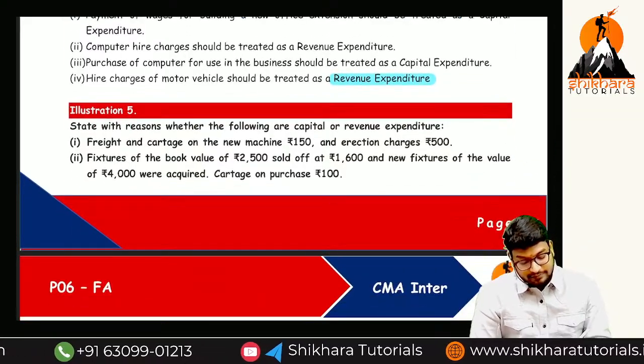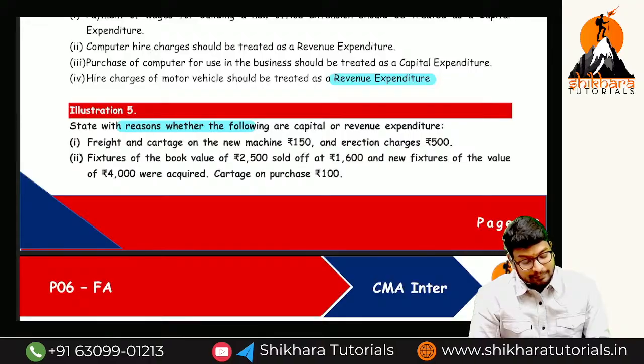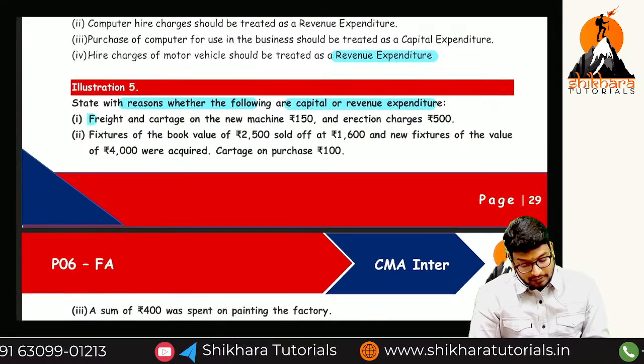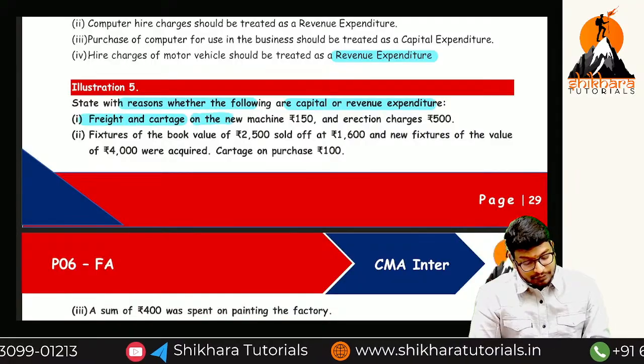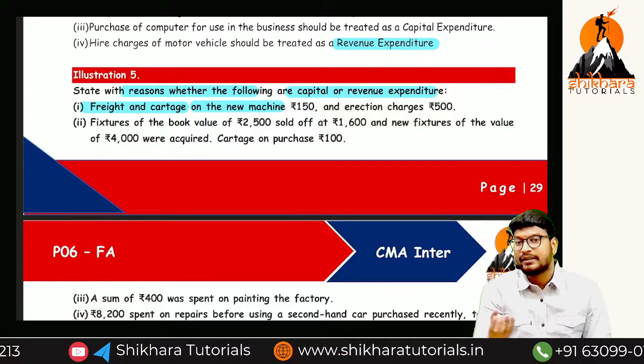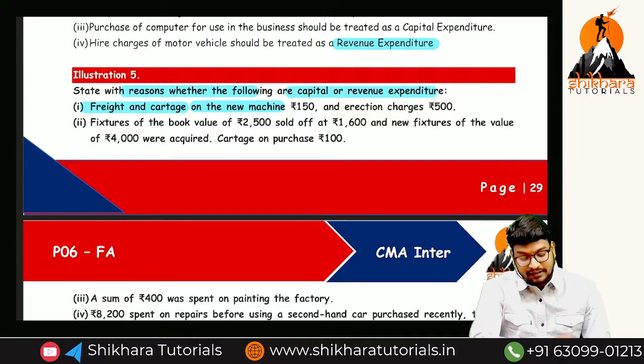Next, state with the reason whether the following are capital or revenue expenses. Freight and cartage on the new machinery, 150. It is new machinery, and for bringing the asset to the present location, it is a capital expense.